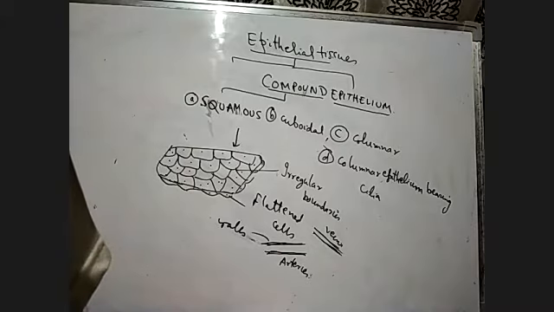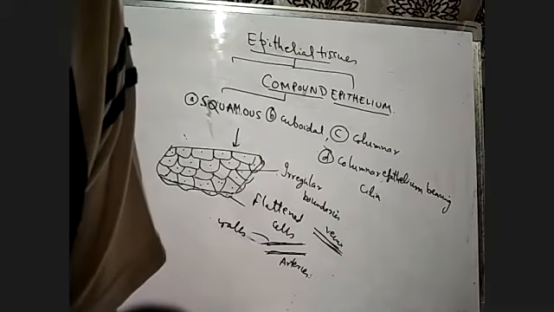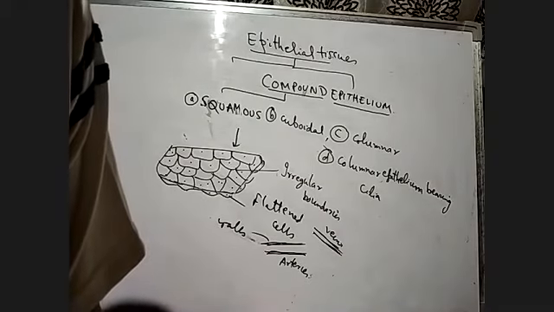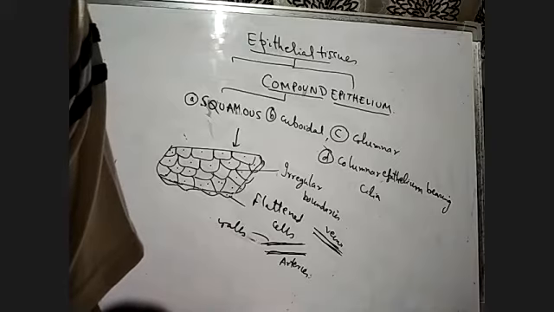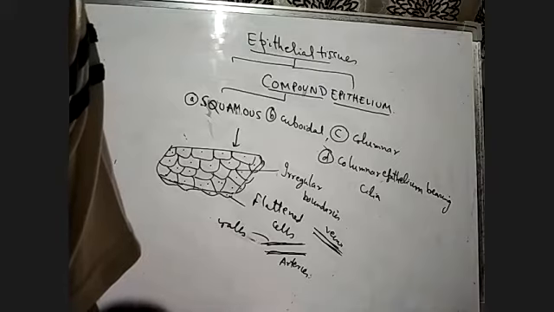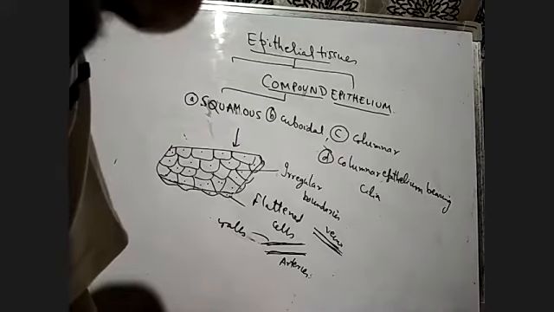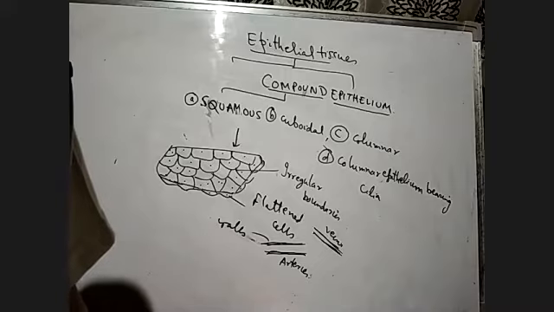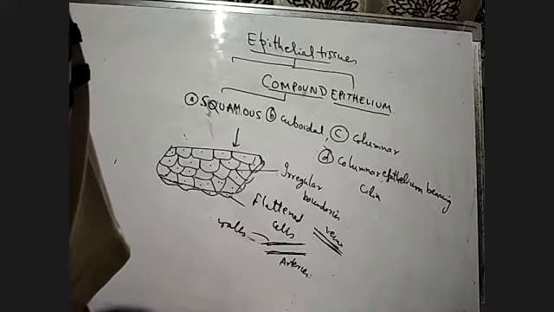In the lungs, we have alveoli. So in the alveoli of the lungs, they are found. Squamous epithelium is asked in the NEET exam also: the alveoli of lungs are made of which kind of tissue? The alveoli of lungs are made of squamous epithelial tissue, a very thin layer, because they don't have regular boundaries. They are found in the alveoli, known as the air sacs of the lungs.